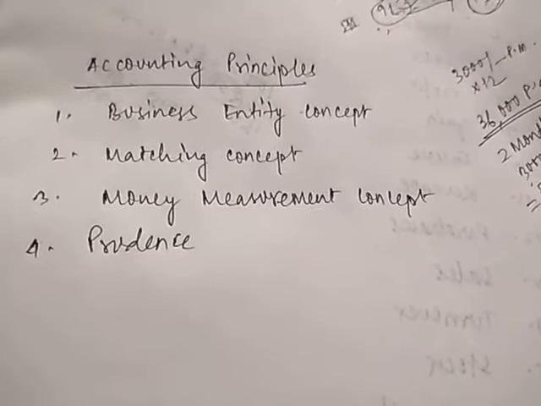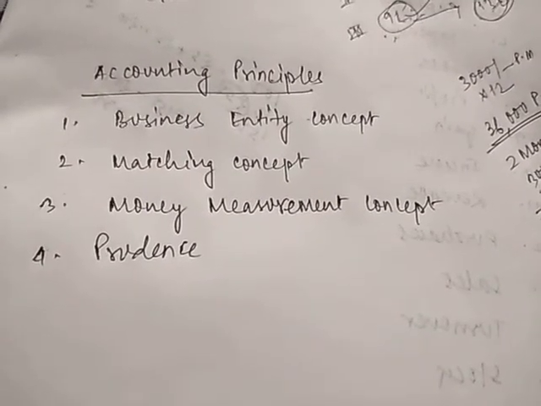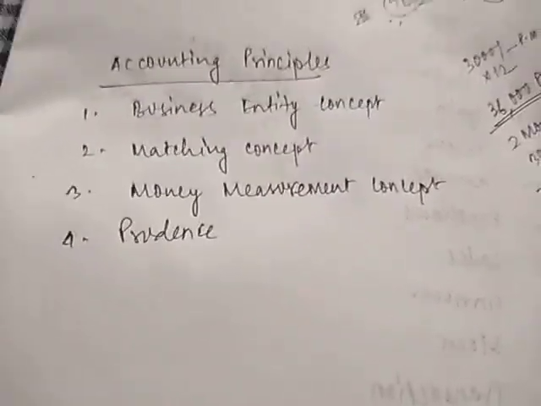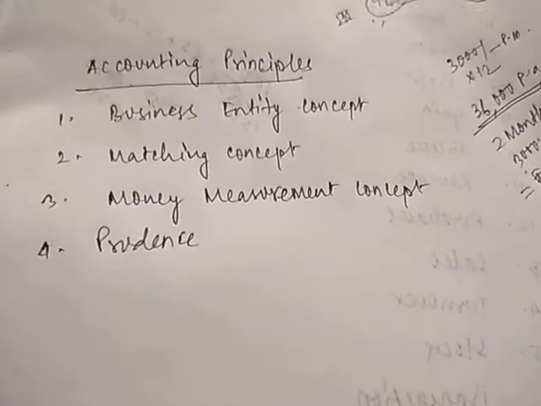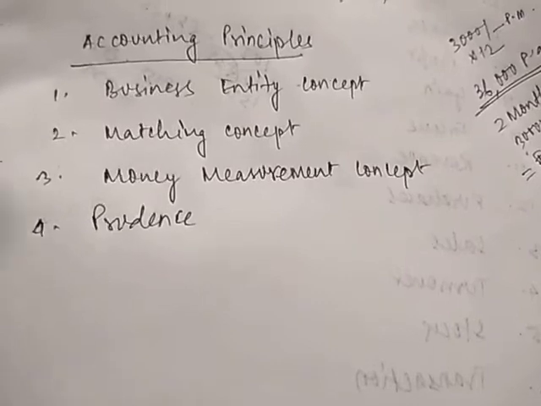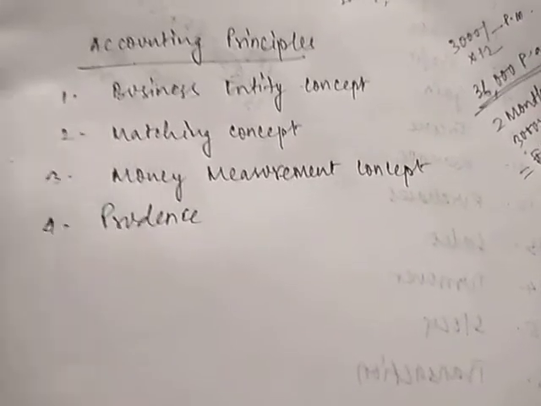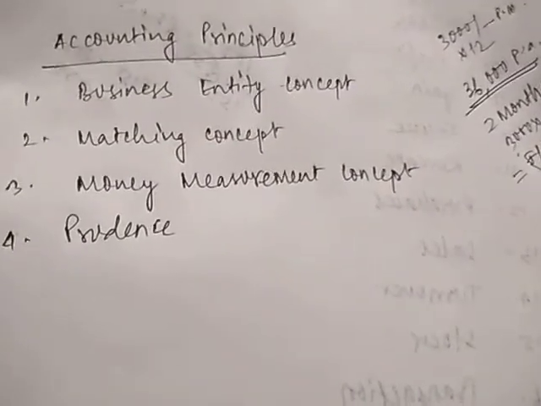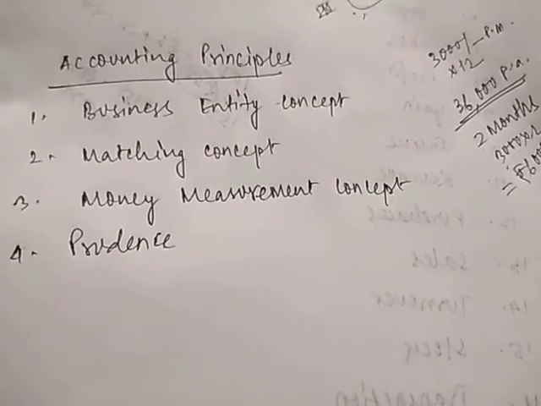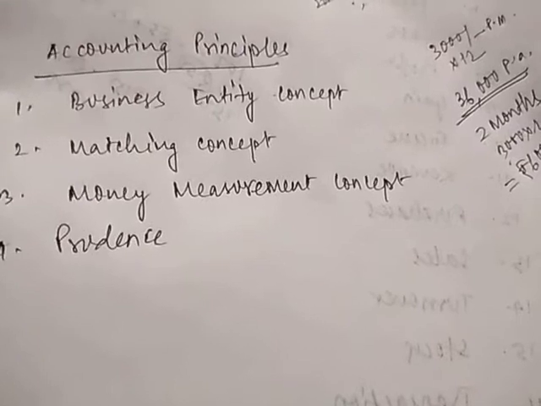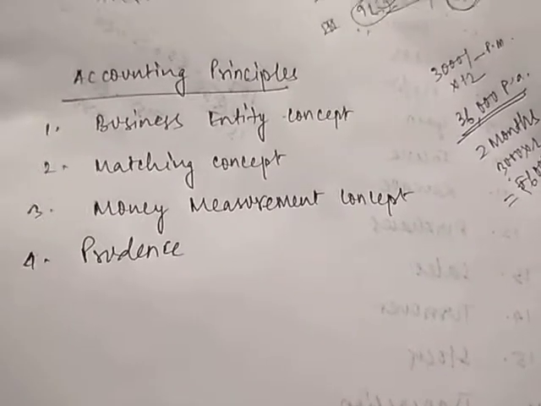In that case, this type of price change is never going to affect my accounts because I am writing only 100 bags of rice. So this is totally meaningless and absurd. We should not follow this approach. We should always measure each and everything in terms of money. In accounts, always remember, we don't have any other unit of measurement. We will always be using money as the only measurement unit in our accounts.